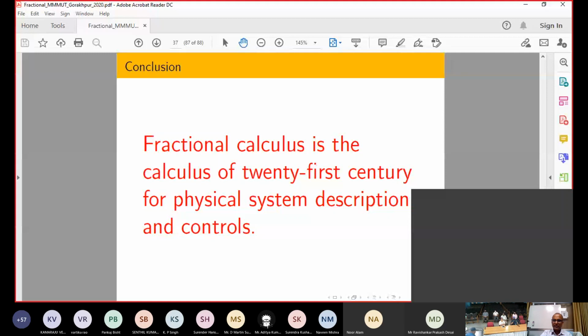Sir, now I can take the last question. What are the limitations of the fractional order controller? It has been asked by Kamaraju.